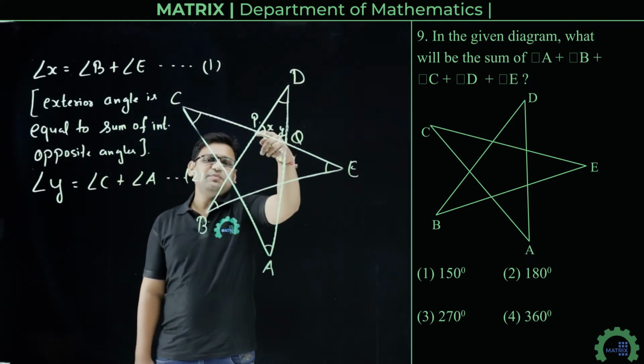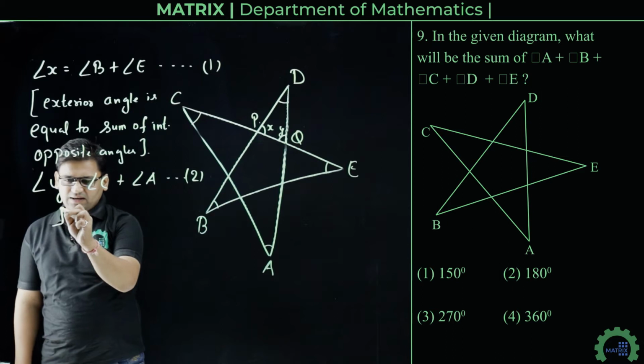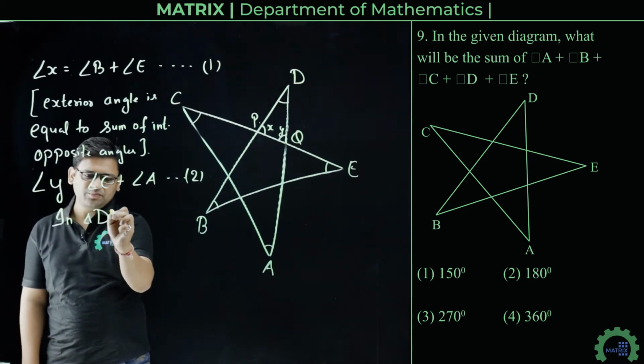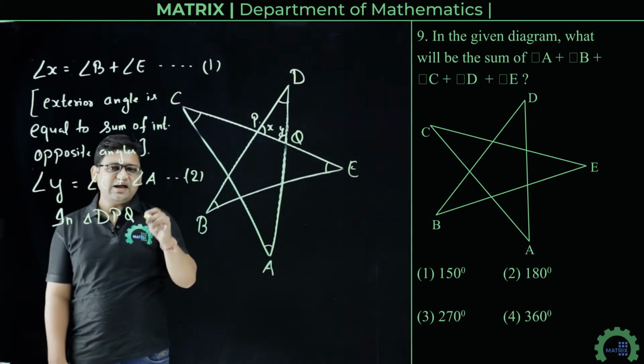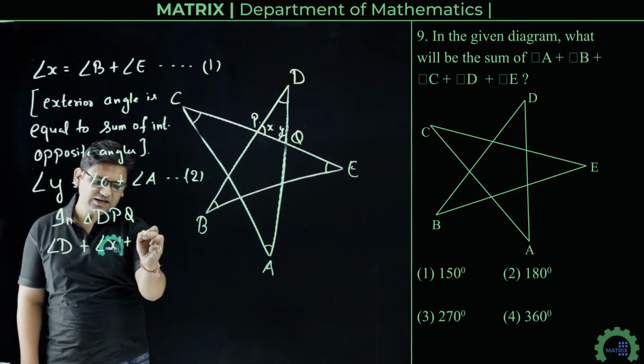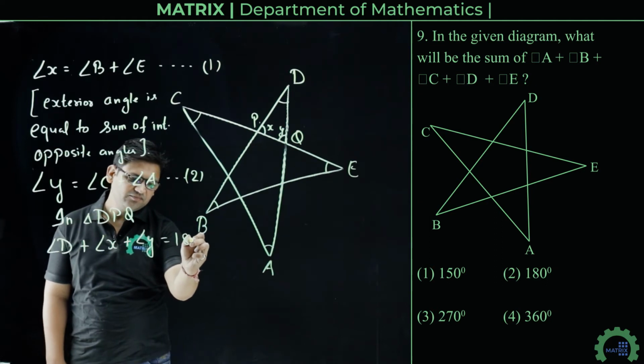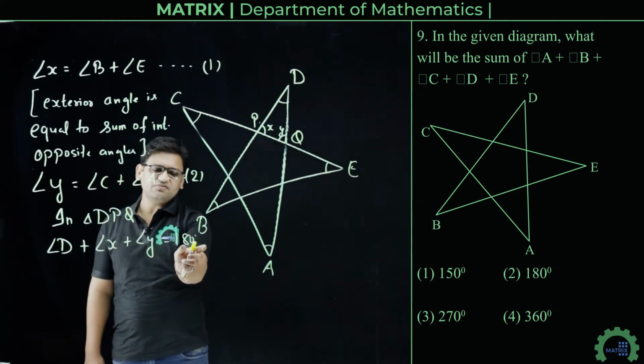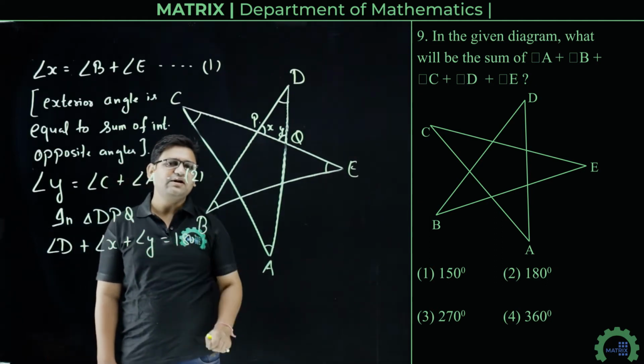Now in triangle DPQ, we can write angle D plus angle X plus angle Y equals 180 degree. Why 180? Angle sum property of triangle.